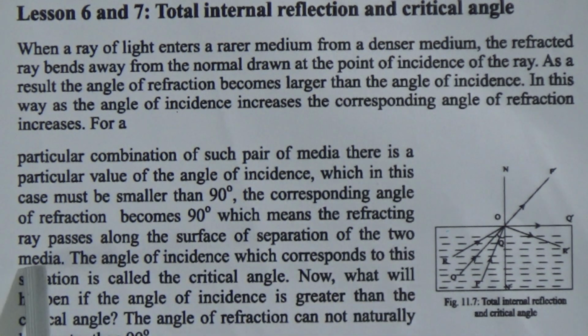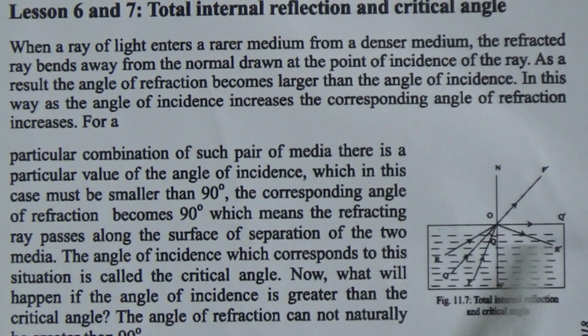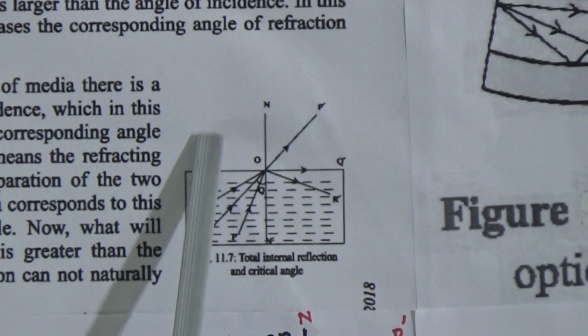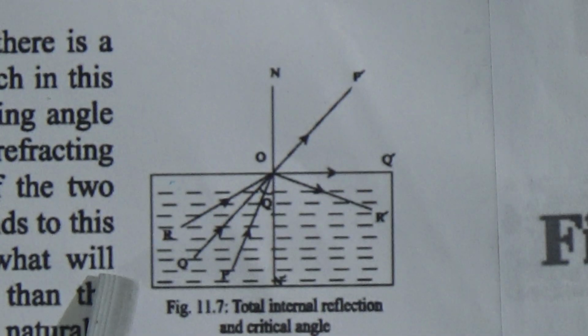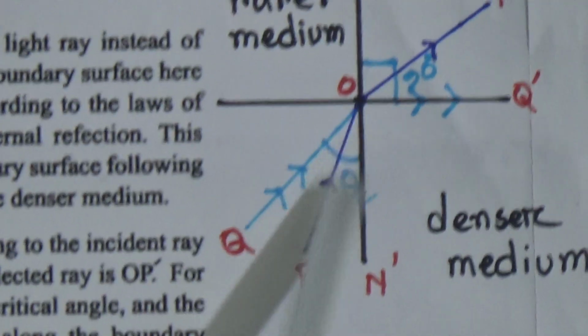Dear students, come to the picture. There is the picture. This is the denser medium, and this indicates the water, and this is the rarer medium. The light rays go from the denser medium to the rarer medium. Here, for your better understanding, I draw this picture separately.